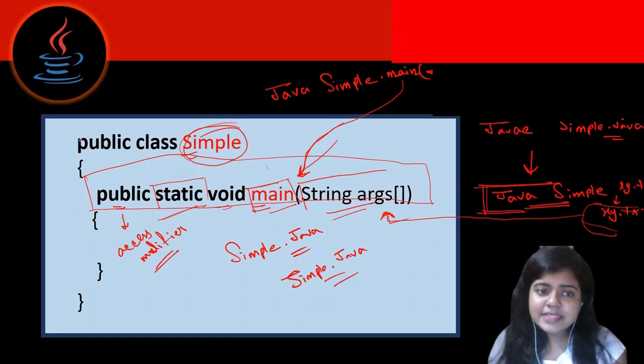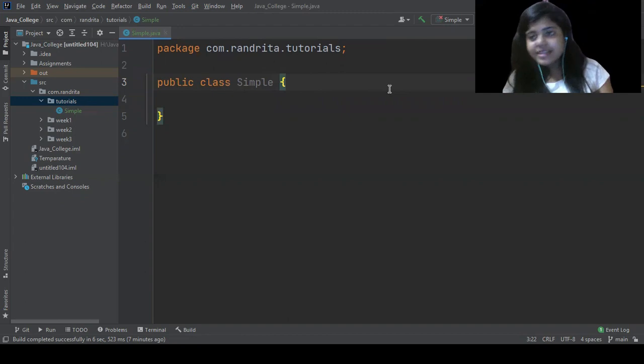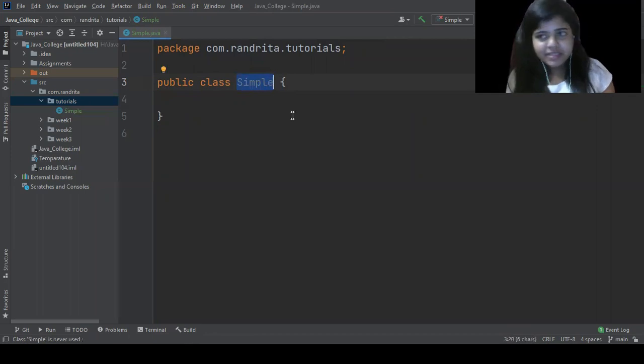But in case you are not using the keyword public, then you can change this file name. Let's execute our very first Java code. I am using the file name simple as per the code in our presentation. Try to write your file name, the class name, always in camel case.